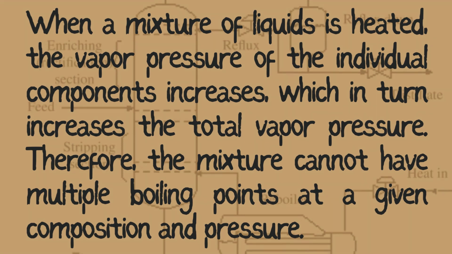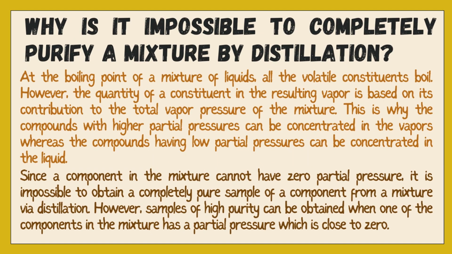Now furthermore, we will be looking at why it is impossible to completely purify a mixture by a distillation process. So when you try to purify a mixture using distillation, something interesting happens. At the mixture's boiling point, all the different liquids in it start to turn into vapor. But here's the catch. The amount of each substance in the vapor depends on how much it contributes to the overall vapor pressure of the mixture.